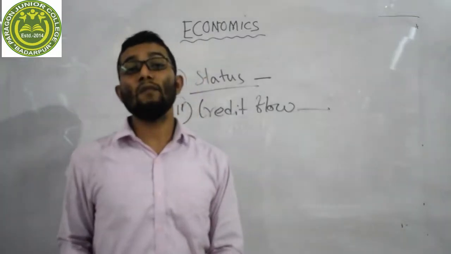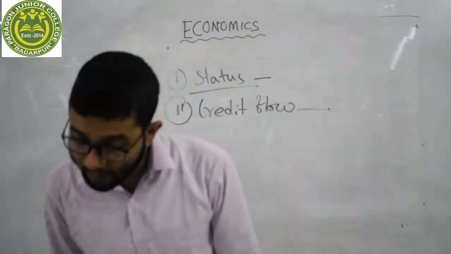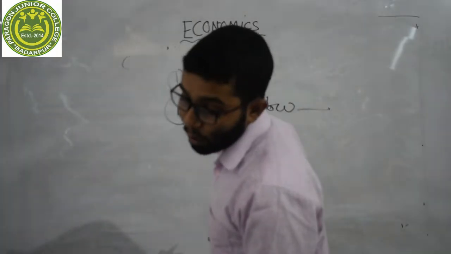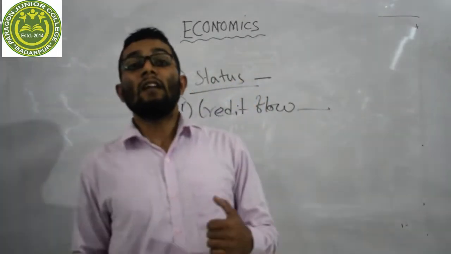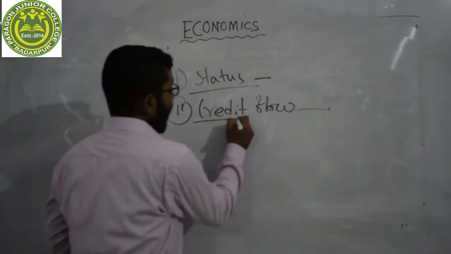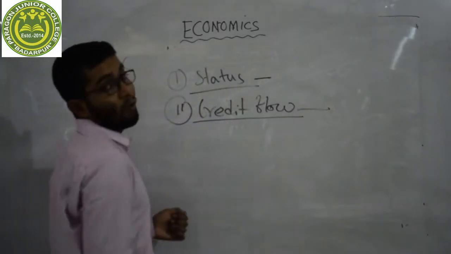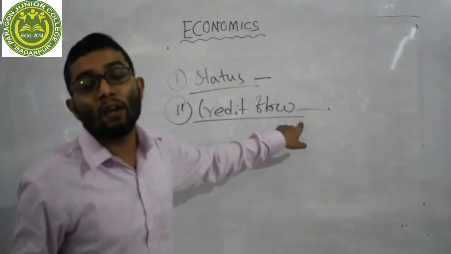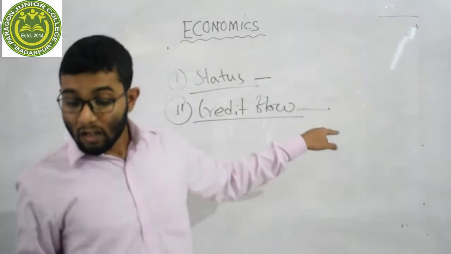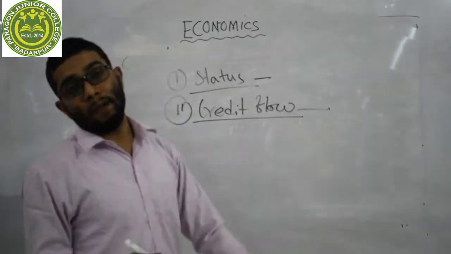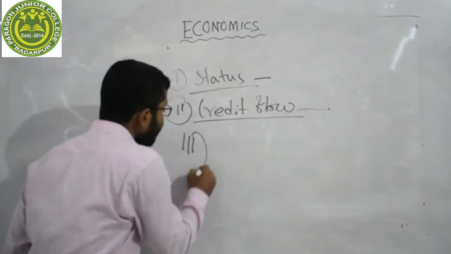On the other hand, commercial bank cannot control the flow of credit within the economy. Our second difference is credit flow: commercial bank cannot control credit flow in the economy, and central bank controls the flow of credit in an economy.